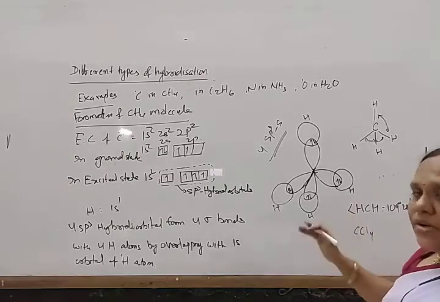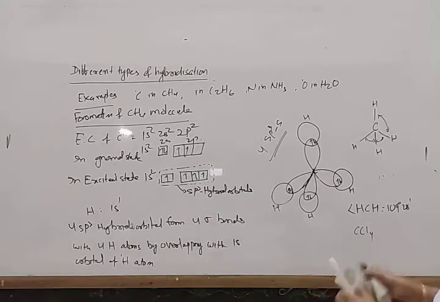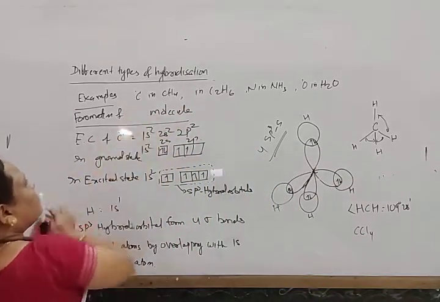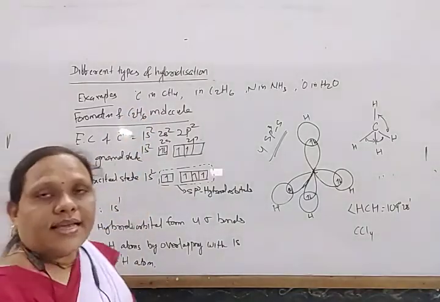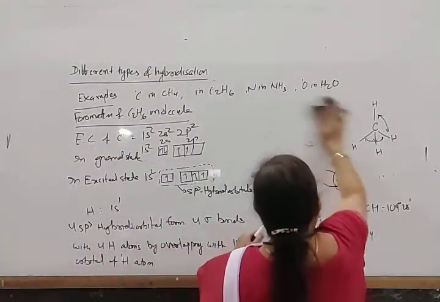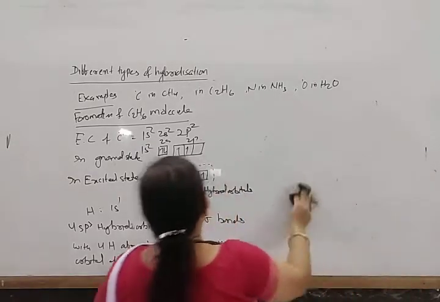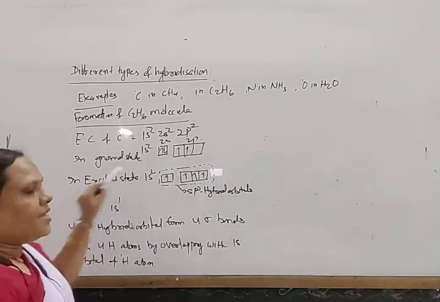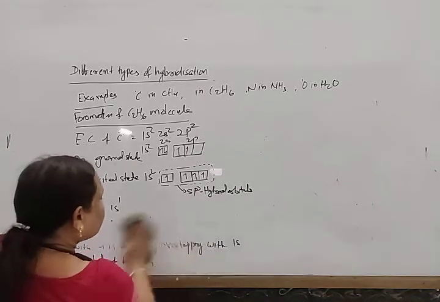Next, from this I want to explain another molecule, that is ethane. That was the formation of the methane molecule. Next comes the formation of the ethane molecule, that is C2H6. In C2H6 ethane also, the carbon atom undergoes sp3 hybridization. So next we have to write down for the ethane molecule the electronic configuration of carbon in the ground state, the excited state configuration, and hydrogen.